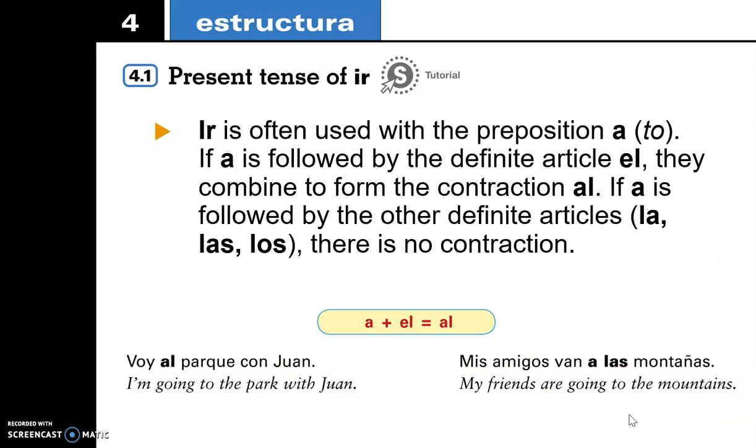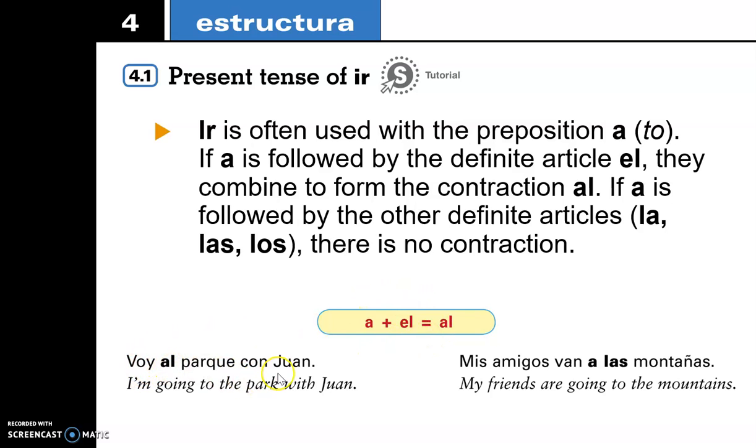All right, let's go to the next slide here. So it is very often presented with the preposition a, to, because there's movement, right? You're going somewhere. So if it is followed by the definite article el, they combine to form the contraction al. This is similar to what we saw with the preposition de. If you have de plus el, it turns into del. But if a is followed by the other articles, la, las, or los, there's no contraction. It's only with the masculine singular.